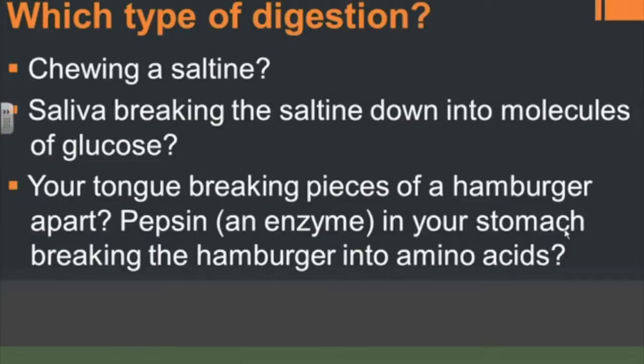Lastly, we have your tongue breaking down pieces of a hamburger. Pepsin, which is an enzyme in your stomach, breaking the hamburger into amino acids. So in that instance, we actually have chemical and mechanical digestion. Your tongue is breaking the hamburger into smaller pieces. And then also you have your stomach using pepsin to break down that protein in that hamburger into amino acids, which are other nutrients that are used by the body.